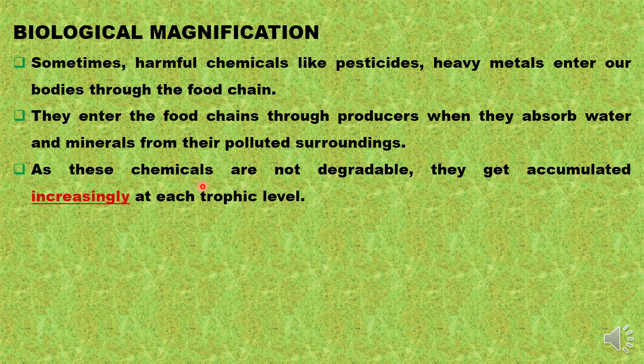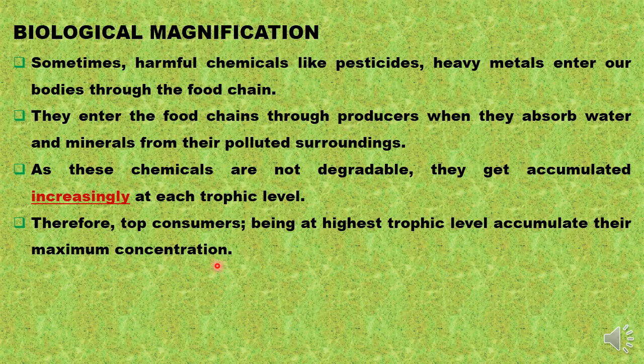And this accumulation increases at each trophic level. So the primary consumer will show more concentration of them as compared to the producer. The secondary consumer will show higher concentration as compared to the primary consumer, and so on. So the top consumer, being at the highest trophic level, accumulates the highest concentration as well. And this increasing magnification of these harmful substances as we go up each trophic level is known as biological magnification.